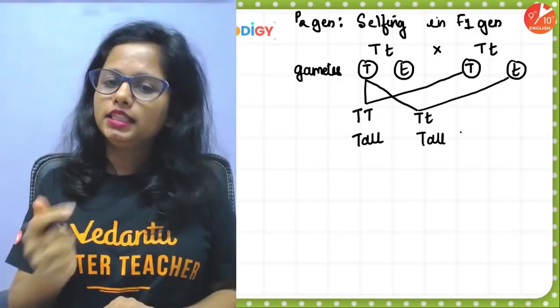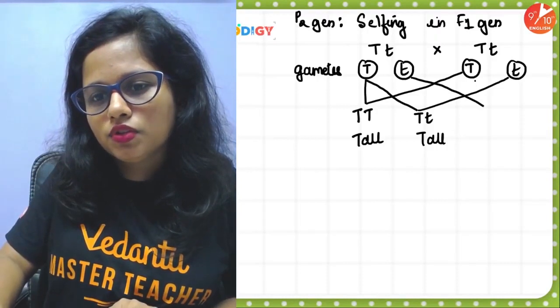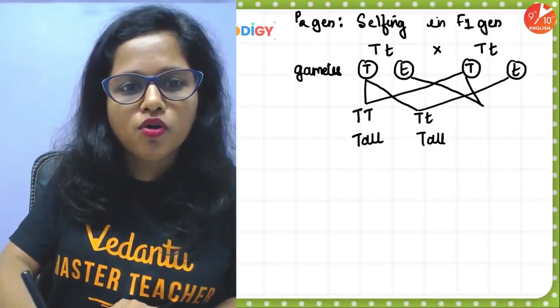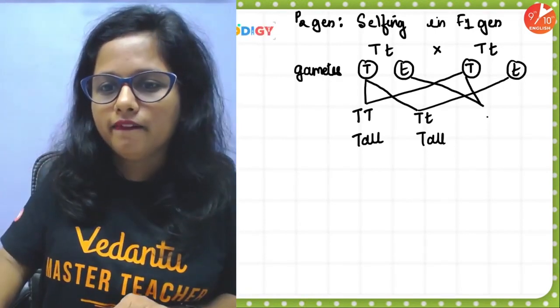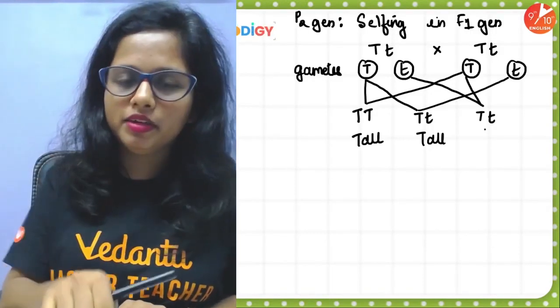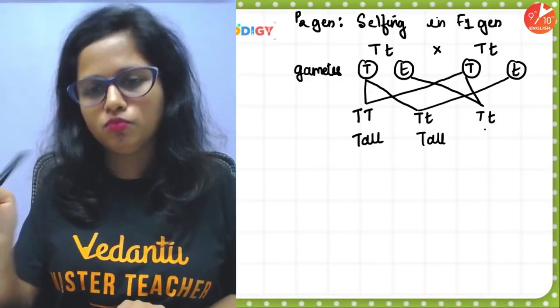Then, if small t fuses with capital T, you should not write small t and capital T. Give respect to the elder one: first write capital T followed by small t. Why? Dominant always precedes the recessive one. Capital T, small t.